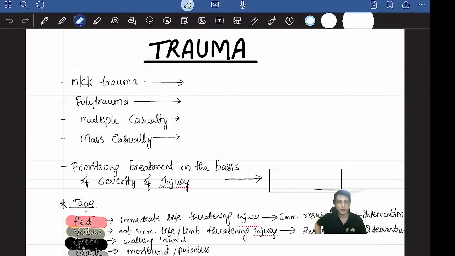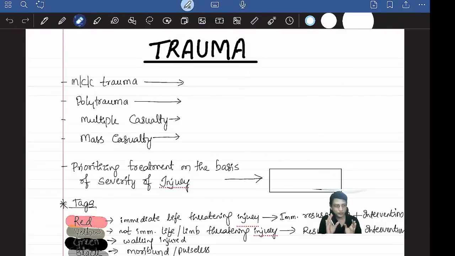Hopefully this is going to be a 4-hour class with breaks in between. I'll try to make it as interactive and as lively as possible. In between we'll discuss some previous year MCQs and some interesting MCQs related to the topic. Hopefully it's not a traumatic day for you, a traumatic evening. It will be a useful one.